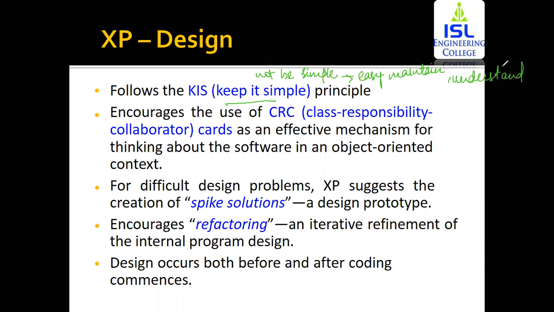developed within the software. Then extreme programming encourages the use of CRC, that is class responsibility collaborator cards, because it is an effective mechanism for thinking about the software in an object-oriented context. Now, XP design is going to focus on CRC cards when you've got a simple design. When you've got a simple software to develop, you're going to focus on CRC cards, because a CRC card is an effective way to develop software and it follows the object-oriented context. That is, the object-oriented context means you're going to focus on improving the quality and productivity of the software.